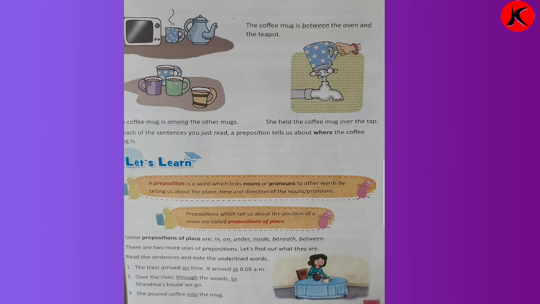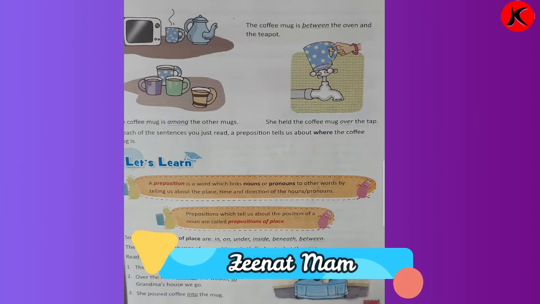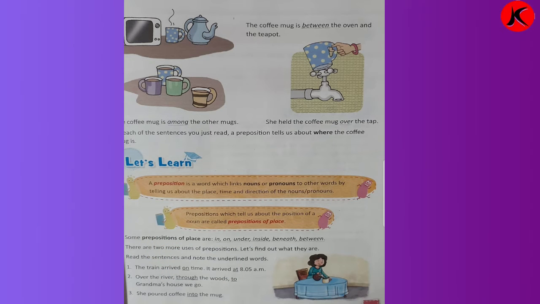A preposition which tells us about the position of a noun is called a preposition of place. Position of noun. नाउन की जो जगह बताता है उसे हम क्या कहेंगे? Preposition of place. हम उसे क्या कहेंगे? Preposition of place. Some prepositions of place are in, on, under, inside, beneath, between, as we saw over here.